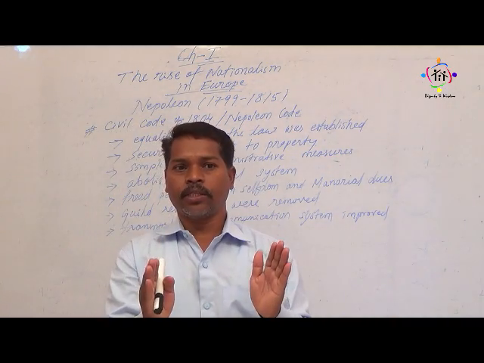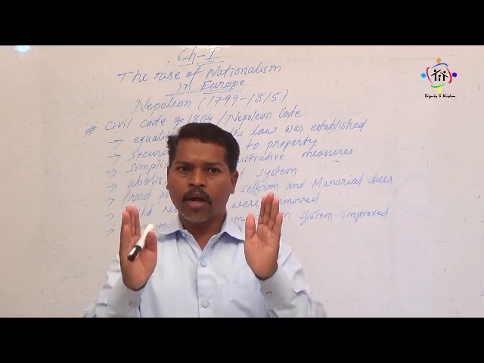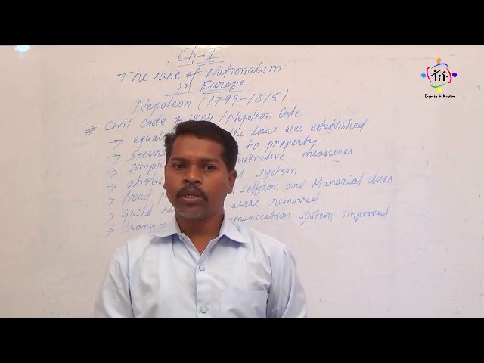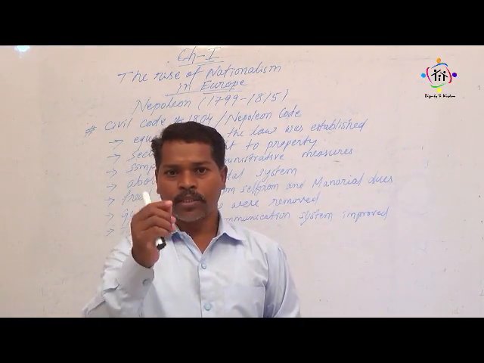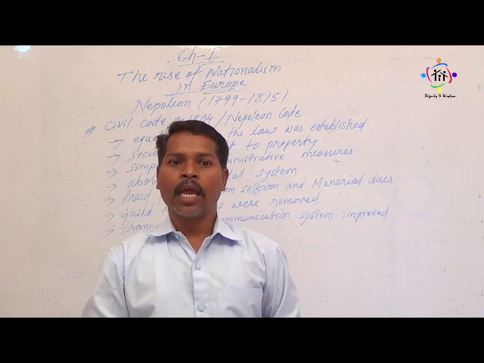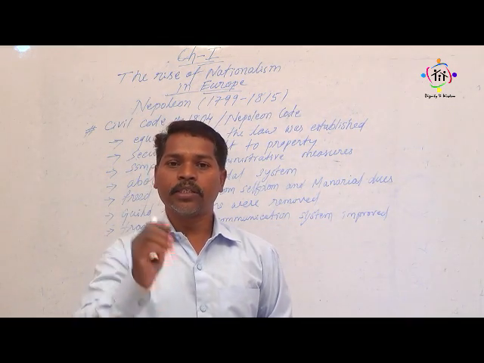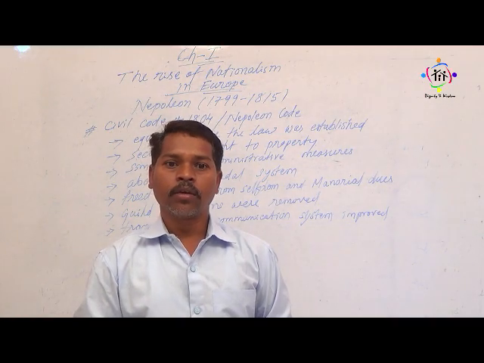The feudal system, the official way of doing something that I told you about, was abolished by the government while Napoleon was ruling the country.